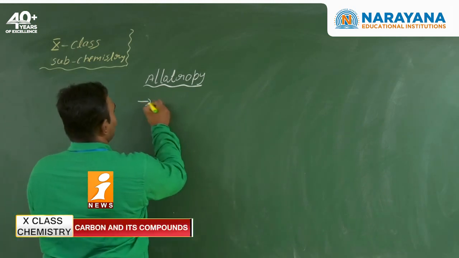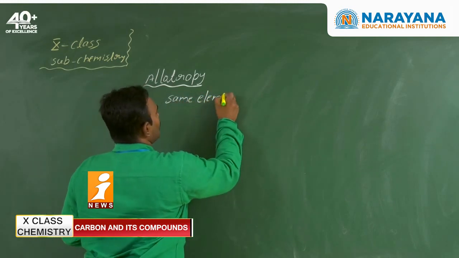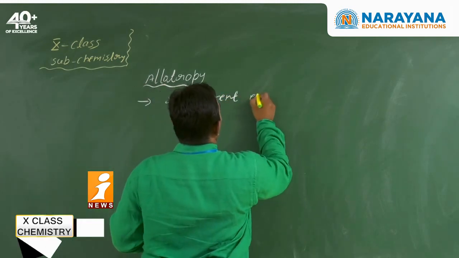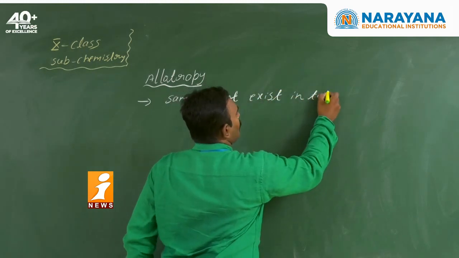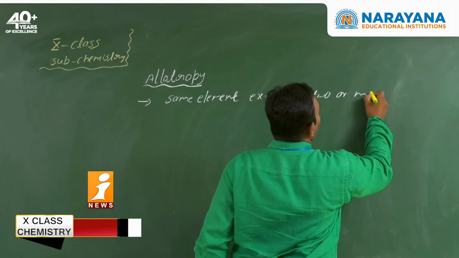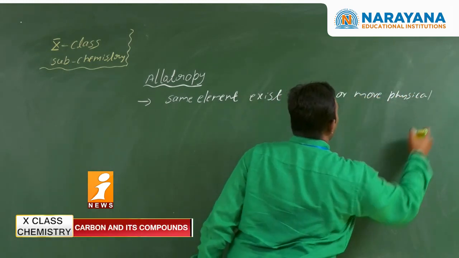Now see here: the same element exists in two or more physical forms.